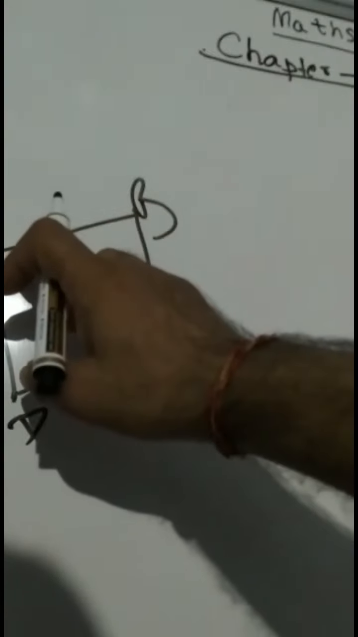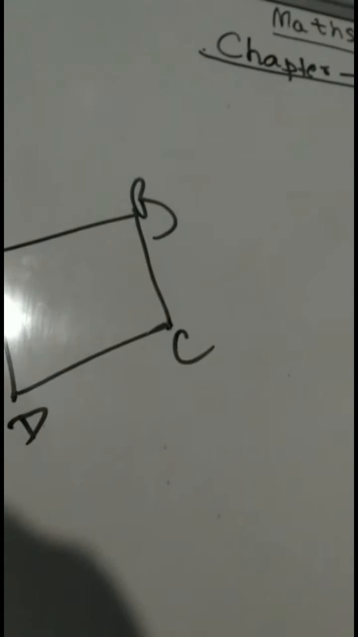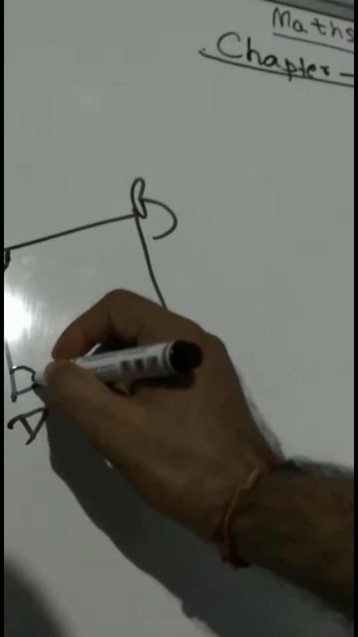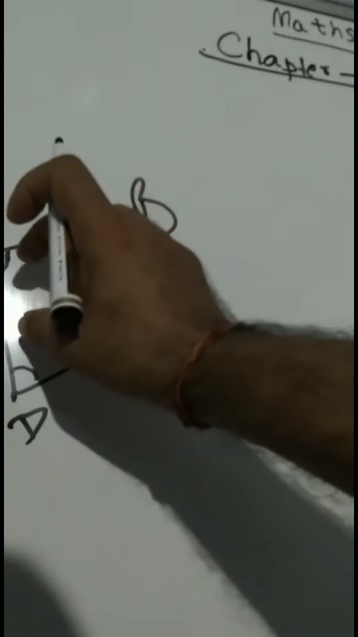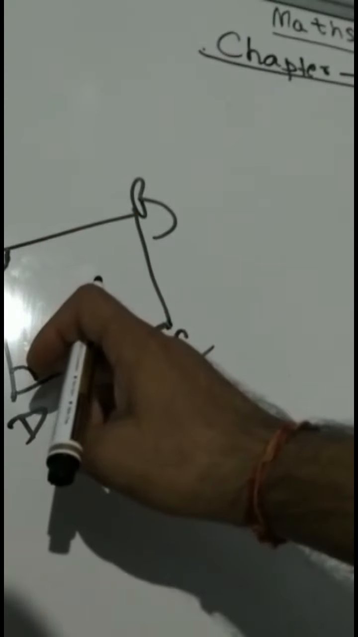So adjacent sides means two sides which have a common vertex. These are called adjacent sides. And in case of angles also, if any two angles have a common side, then these two angles are called adjacent angles. Say angle A and angle D have common side AD. So these two angles are called adjacent angles.